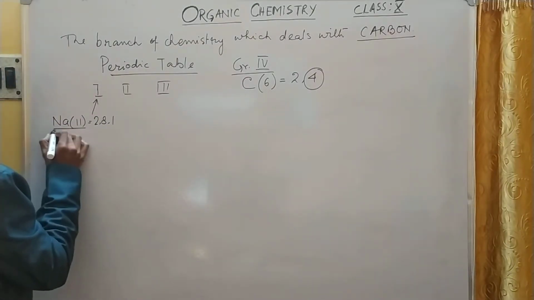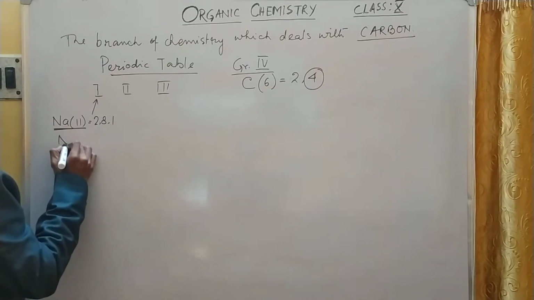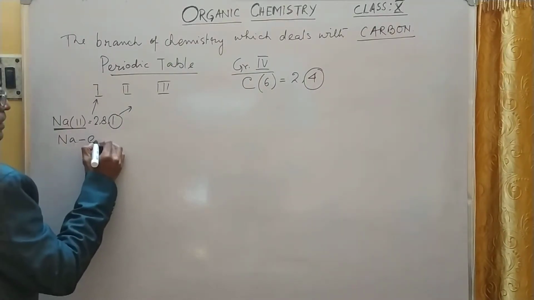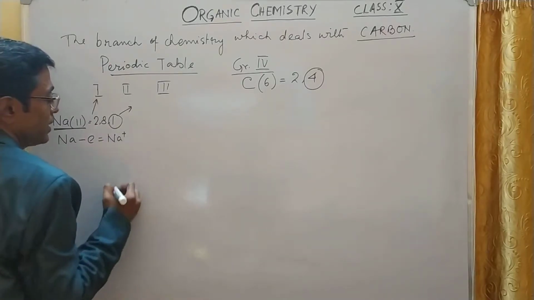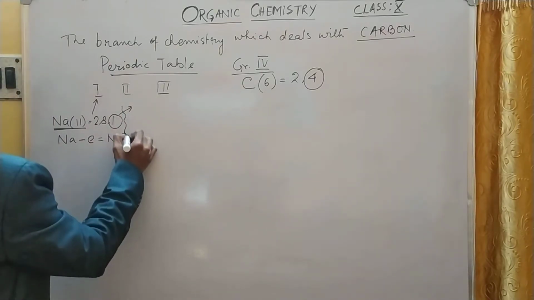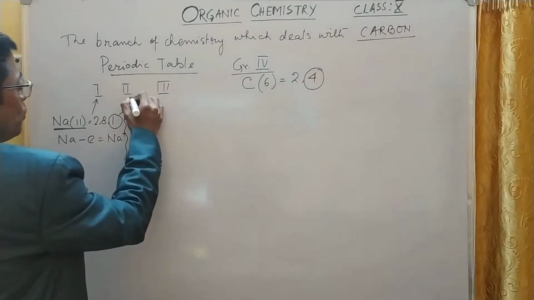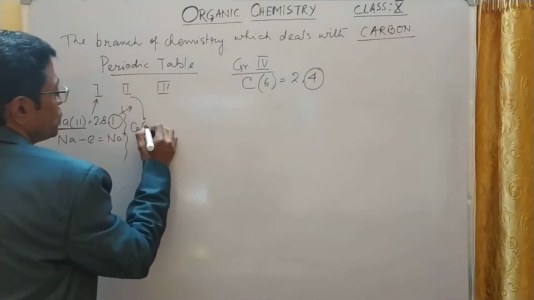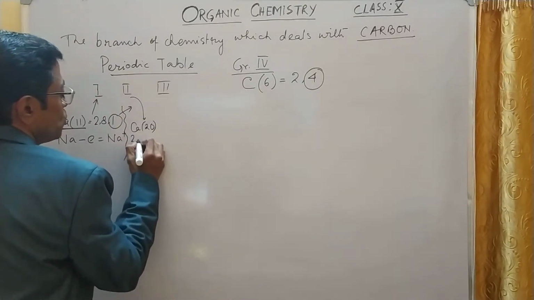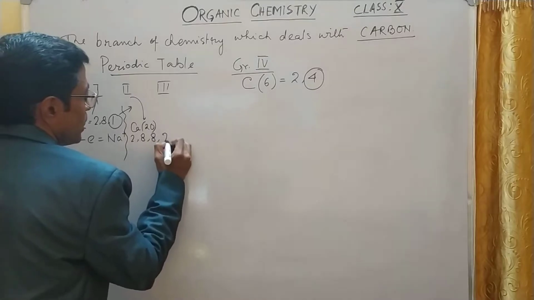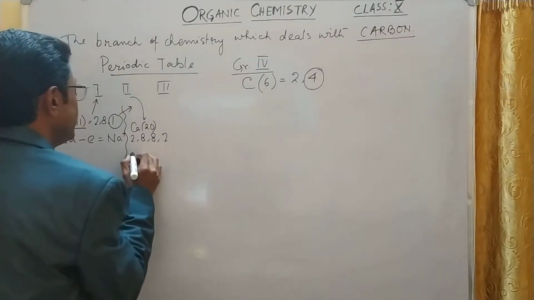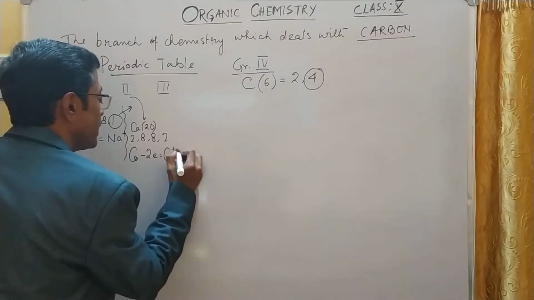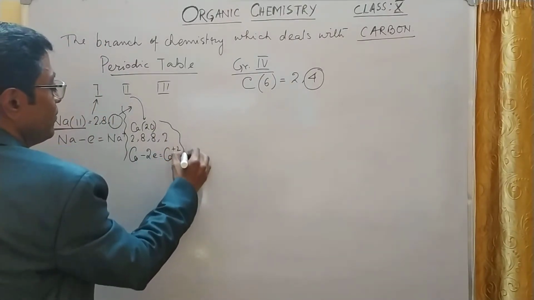This sodium has a unique knack of losing this electron to attain stability, so this is the Na plus ion, univalent. Let us take a group 2 element, say calcium, atomic number 20, so 2, 8, 8, 2. Calcium has a knack of losing 2 electrons to become Ca plus 2, so this is bivalent.